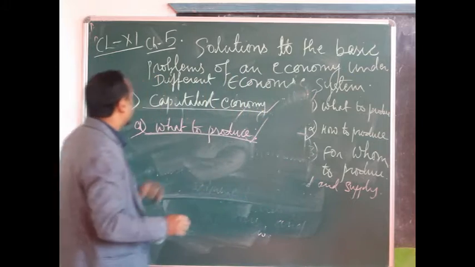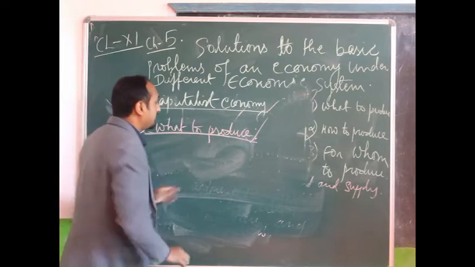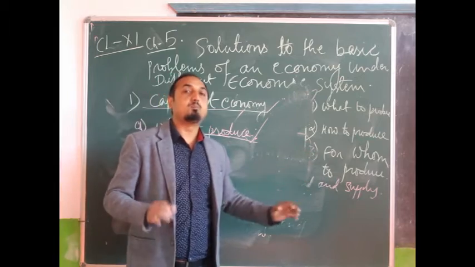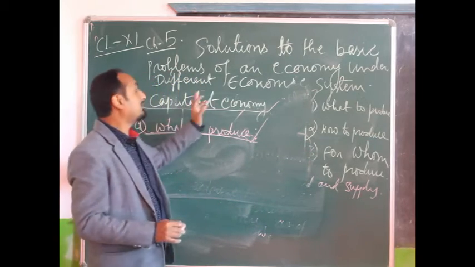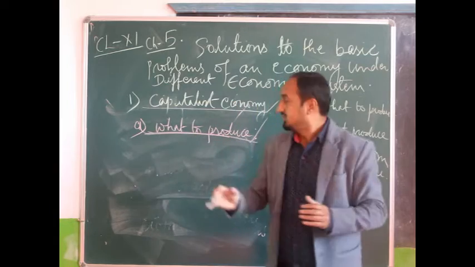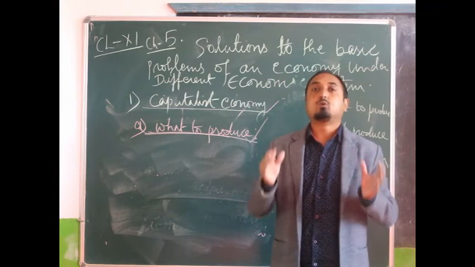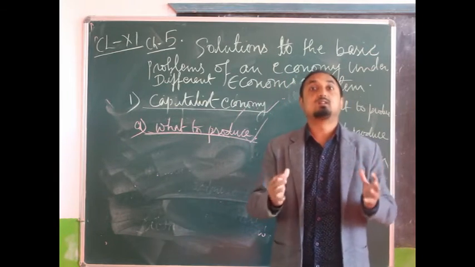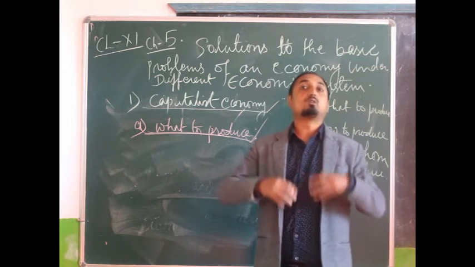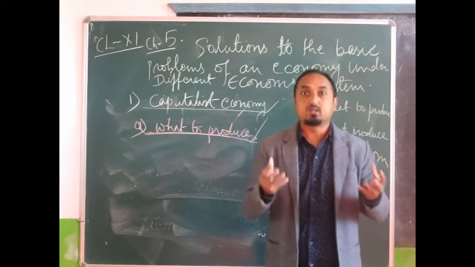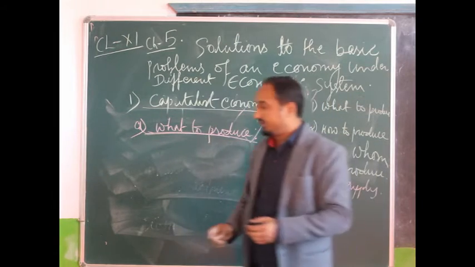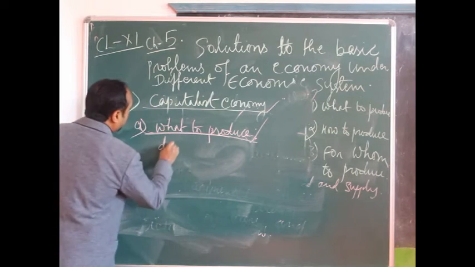First, how is this problem solved? The problem of what to produce is solved by a capitalist economy in that way, in which these producers will try to see the demand in the market. So according to the taste and preference of the consumer, they will see what type of goods are highly demanded in the market.